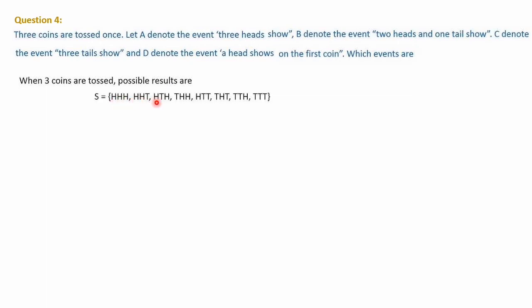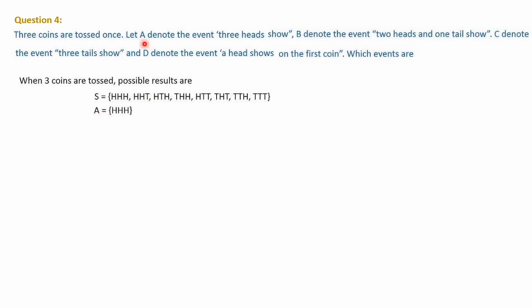HHH, HHT, HTH, THH, HTT, THT, TTH and TTT. So this one we have learned in the last class how we have to write. Each one is having their own logic to write this sample space. So you can follow as you wish.